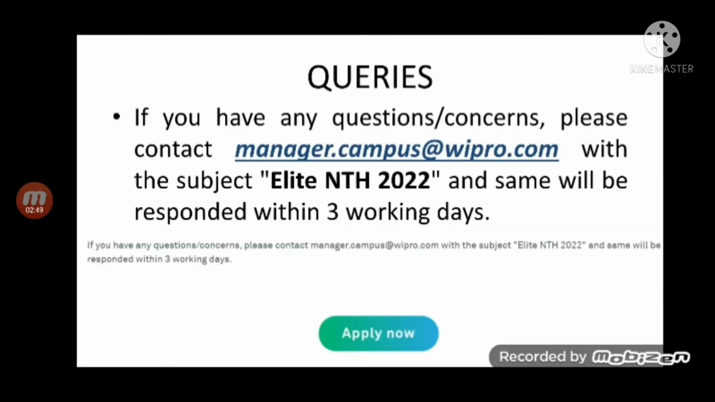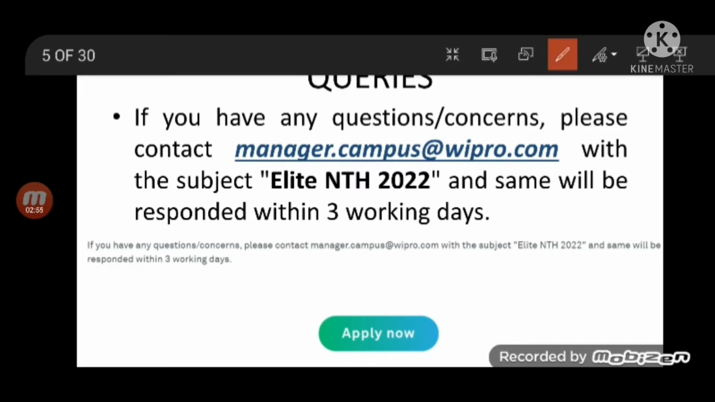And if not through us, but if you have any official query, then you can contact Wipro people with the mail ID manager.campus@wipro.com. And the subject line of that mail should be Elite NTH 2022. And you will get an answer in 3 working days.